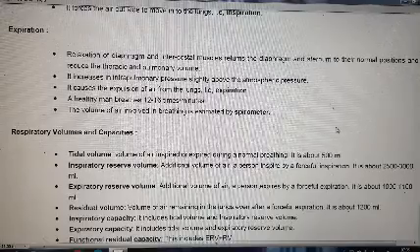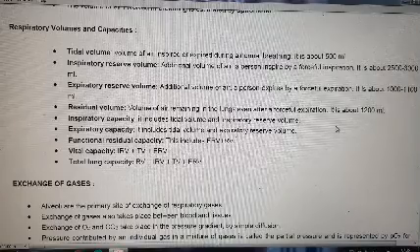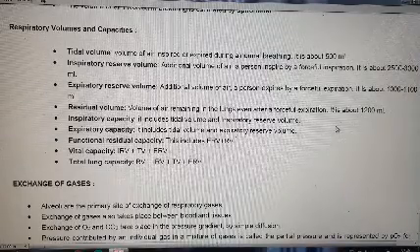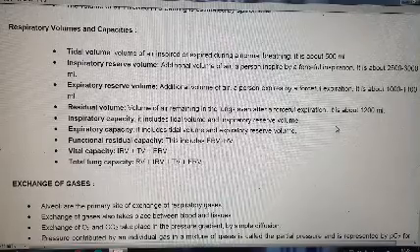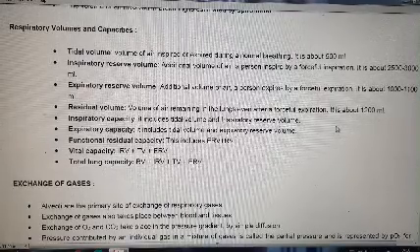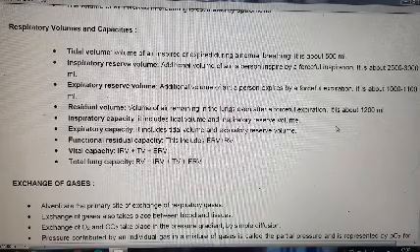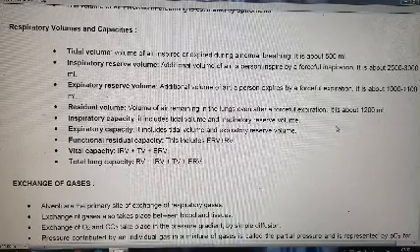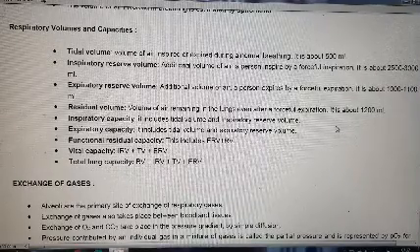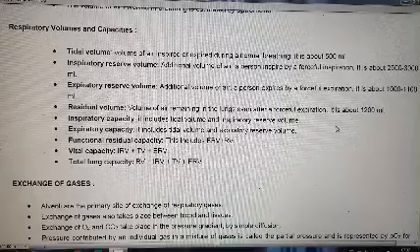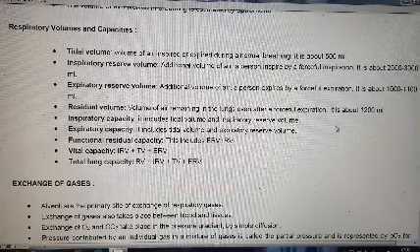Now, respiratory volumes and capacities. First is tidal volume: the volume of air inspired or expired during normal breathing. It is about 500 ml. Next is inspiratory reserve volume: the additional volume of air a person can inspire by a forceful inspiration. It is about 2500 to 3000 ml.